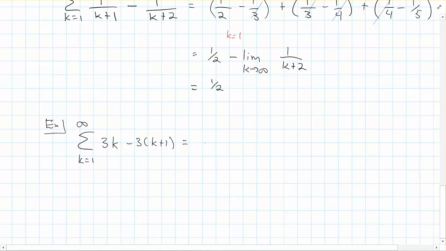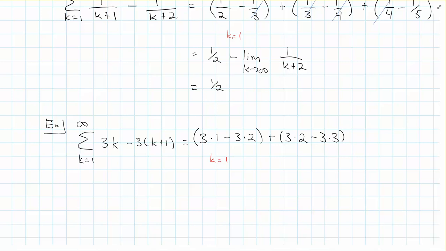Again, we'll write down some terms here. This would be 3 times 1 minus 3 times 2, and this would be for k equals 1. Plus 3 times 2 minus 3 times 3, and that would be for k equals 2.